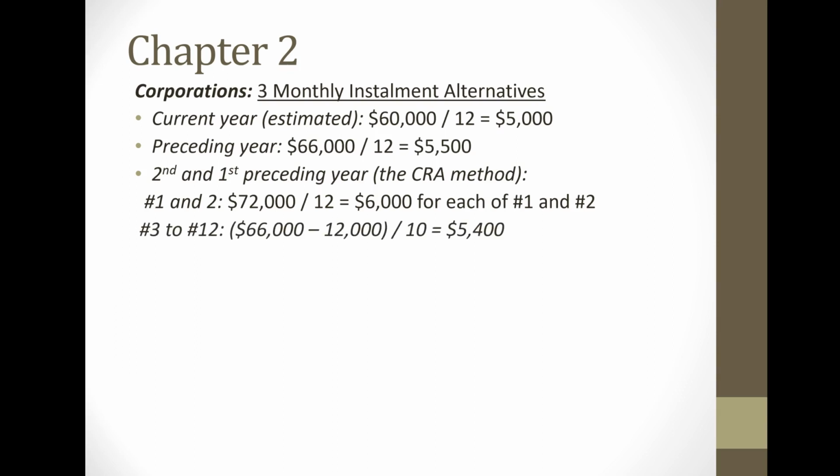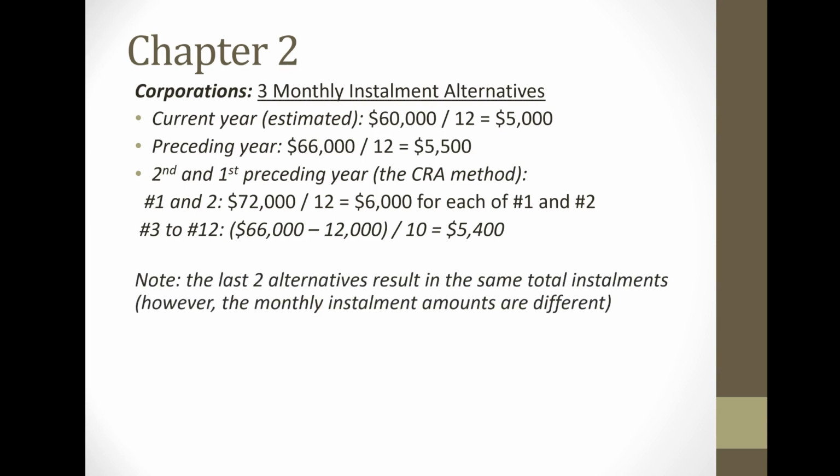For the last 10 installments, numbers 3 to 12, we take last year's taxes, which was $66,000, minus the amount of the first two installments, $6,000 each, so a total of $12,000, and we divide that evenly over the remaining 10 payments. $5,400 for the remaining 10 payments. Now, once again, just like for individuals, the last two alternatives will result in the same total installments. However, the timing and the amounts of each monthly are different.